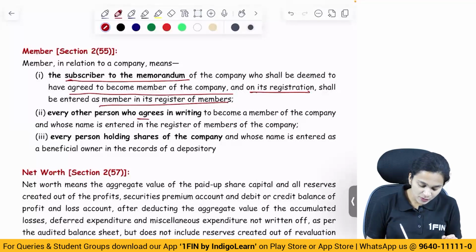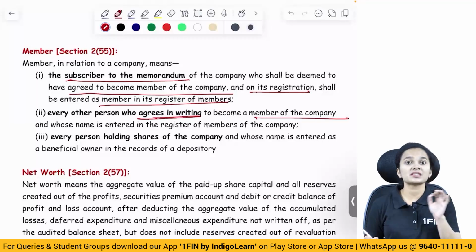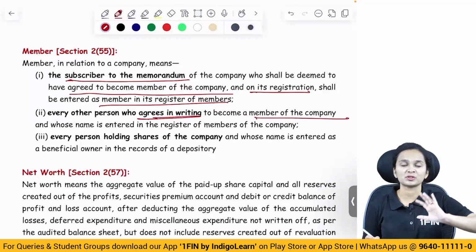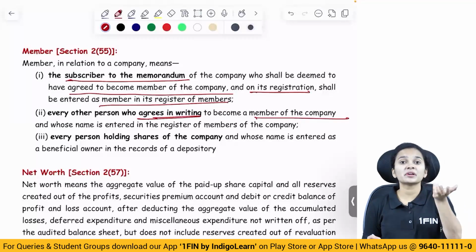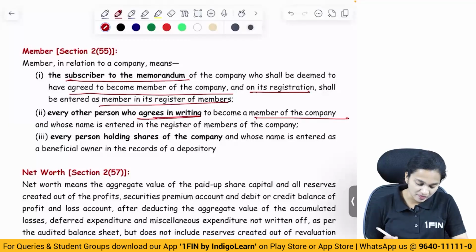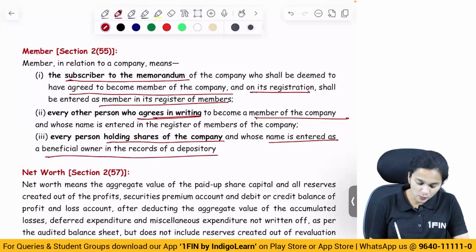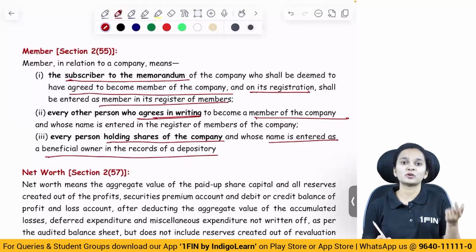And every other person who agrees in writing to become the member of the company and whose name is entered in the register of members. So a person who agrees to become the member of the company and whose name is entered in the register of members of the company, that person is said to be a member. Then every person holding shares of the company and whose name is entered as beneficial owner in the records of a depository.